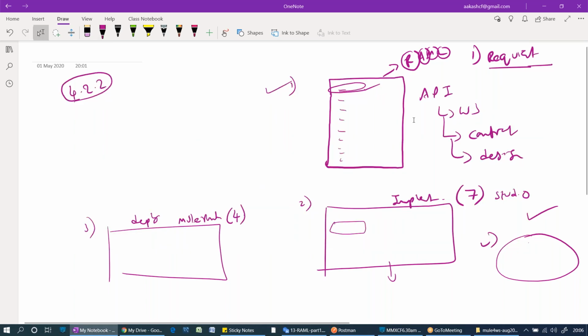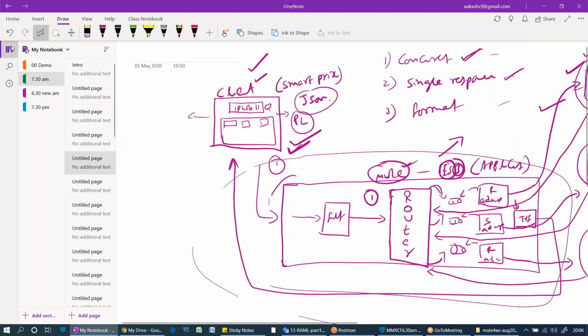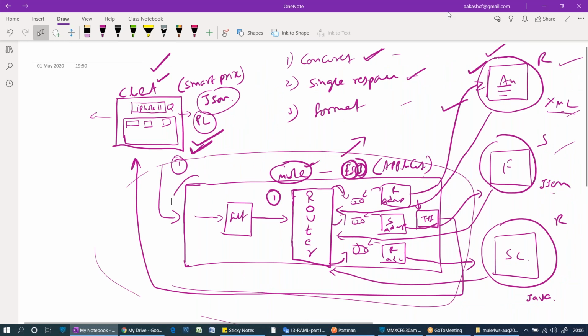Understand about what is Mule? Any doubts here? Are we connected?